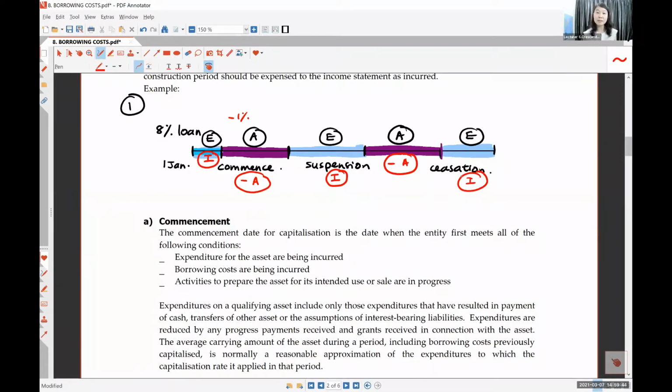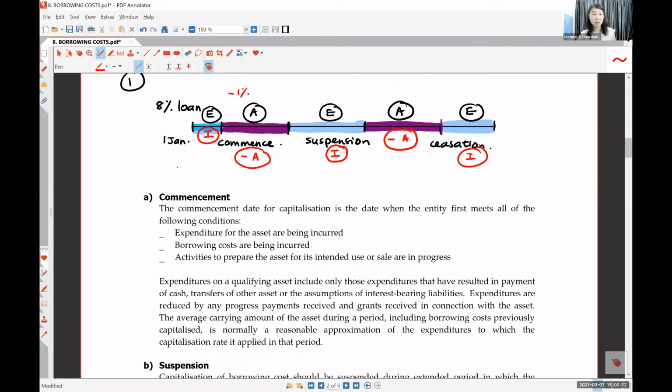Which is very common. Sometimes we borrow money, we don't use up all the money. We will just leave it in the bank, correct or not? So the bank will give us some interest received. So what do you do to the interest received? Depends on whether you want to capitalize the interest expenses or not. If you capitalize it, you are going to minus from asset. If you don't capitalize it, you are going to charge to income. Are you okay? This is number 3.